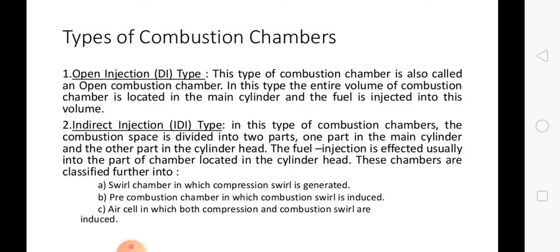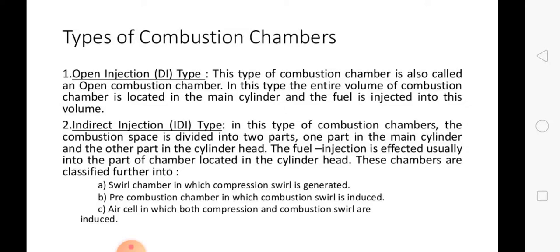An open combustion chamber is defined as one in which the combustion space is initially a single cavity, with little restriction from one part of the chamber to another. Hence there is no large difference in pressure between parts of the combustion space during the combustion process.